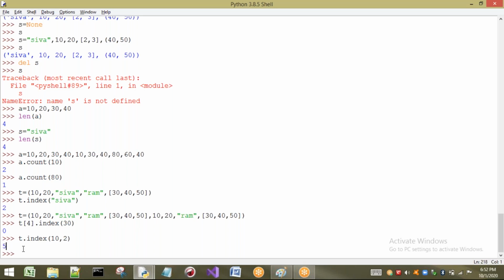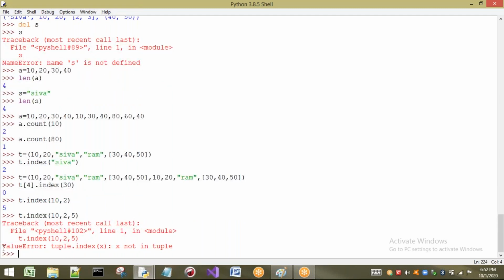So if I want to write the end value also, that is t.index of 10 from 2 up to 4 only, up to 5 let us write. So what happens? You are not going to get that element. The reason is, the starting index is 2. It starts checking from here up to where? You may think that it checks up to 5, but it checks only up to 4, that is 5 minus 1.